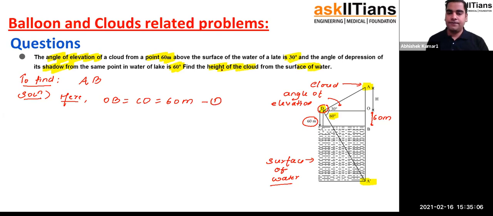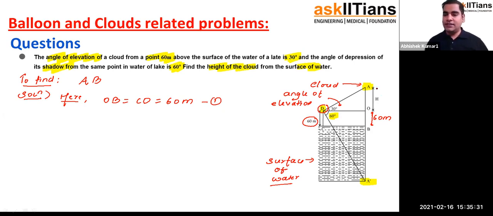That's the first point. Also, we know that whatever the height of the cloud will be above the surface of the water, the same distance of the image will also be there below the surface of the water. True or not? If you talk about a plane mirror, the distance of the object from the mirror is always the same as the distance of the image from the mirror.